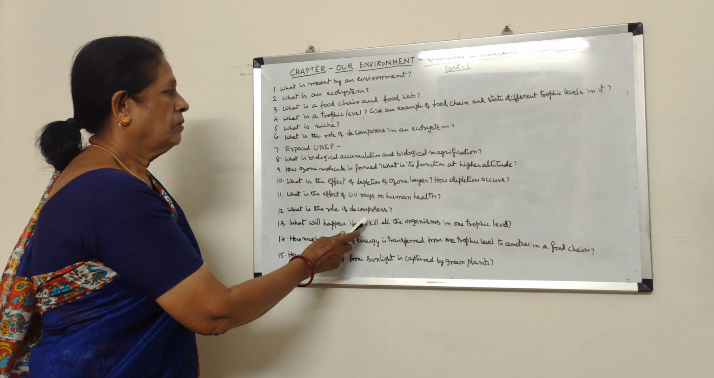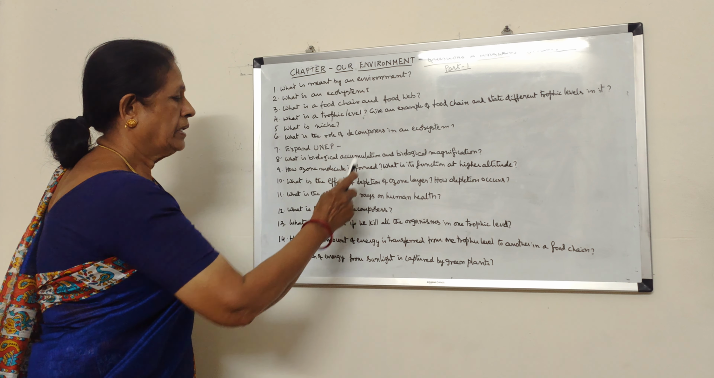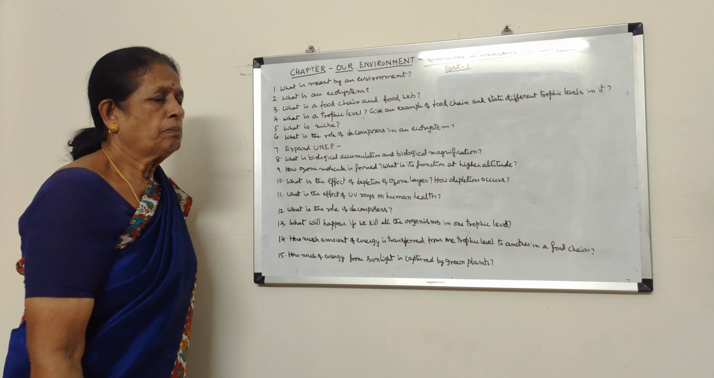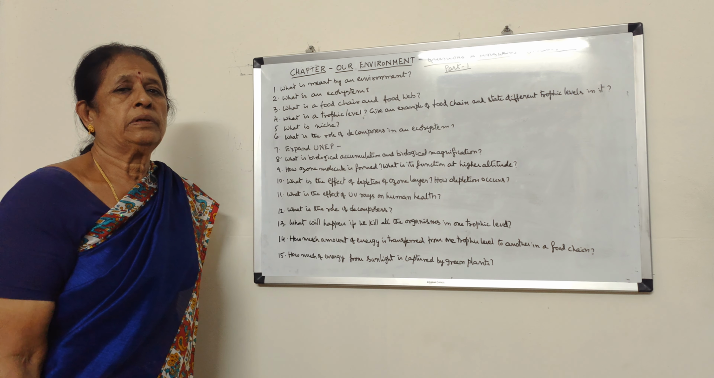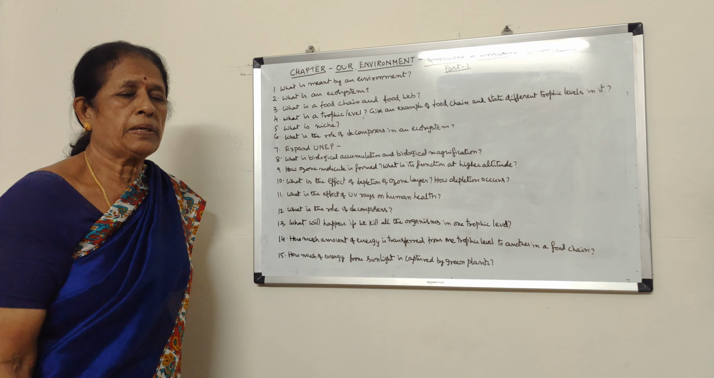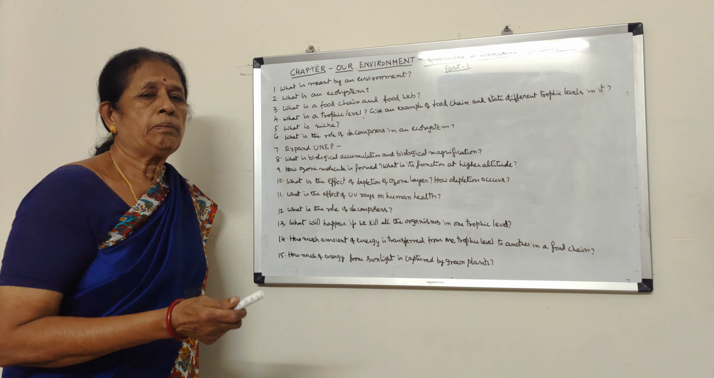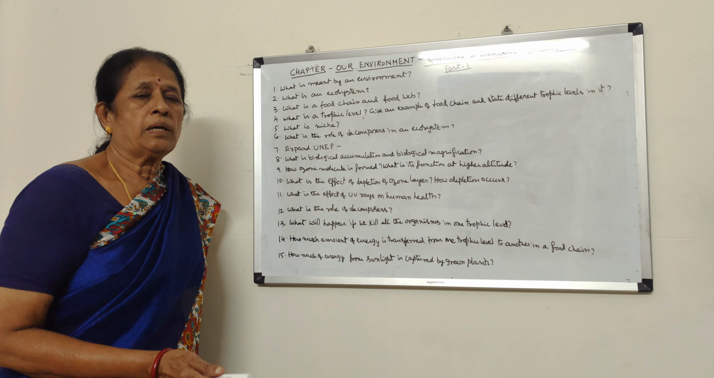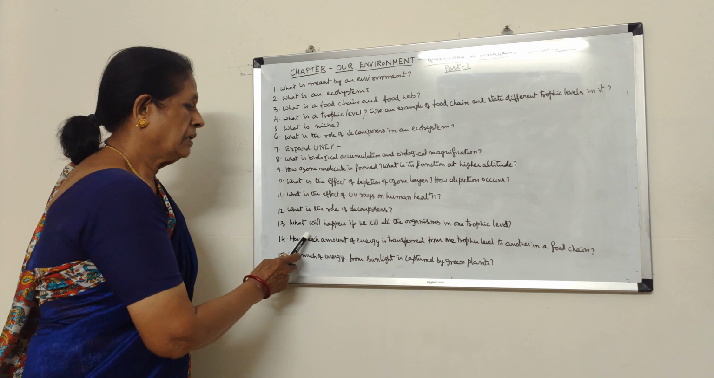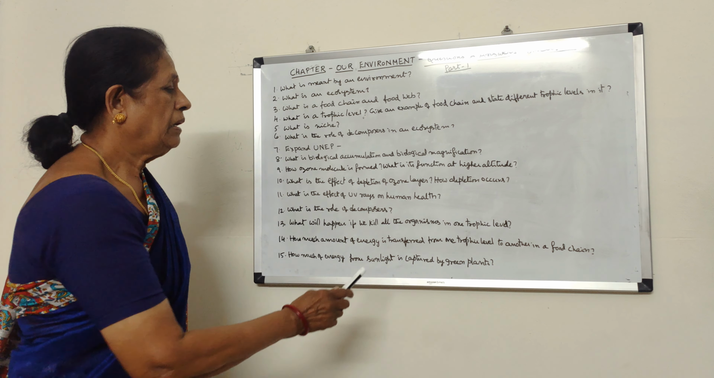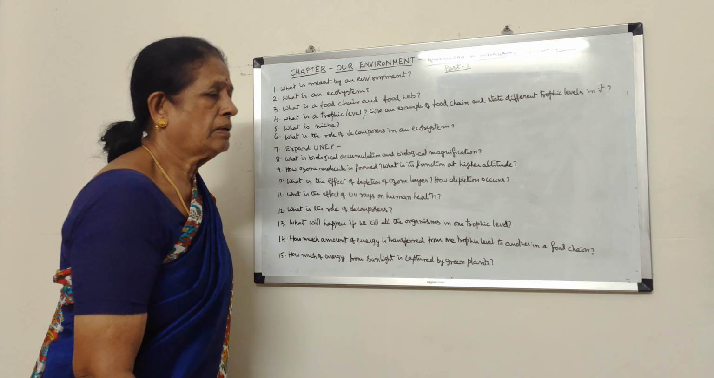So what is the role of decomposers? We have already discussed that. Decomposers always degrade the dead parts of plants and animals, and they make raw materials available for the plants to synthesize food materials. What will happen if we kill all the organisms in one trophic level?